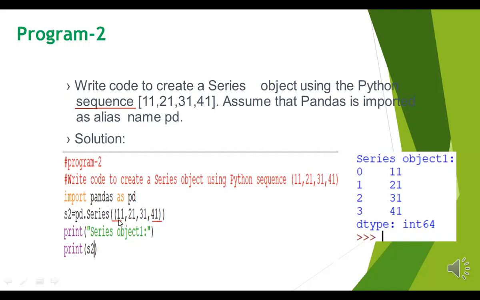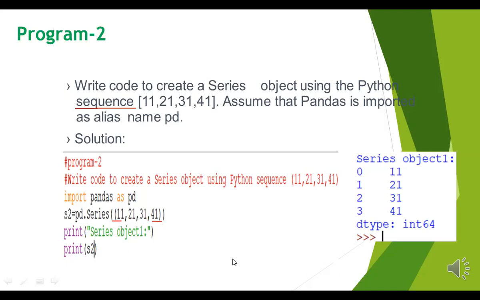Inside this is 11, 21, which you write in a square bracket. Now print series object, this is the title, and print S2. So a very simple program you can do with pandas. Don't get confused by the names you are hearing. This is very easy, and in a few lines of code you can do it easily.